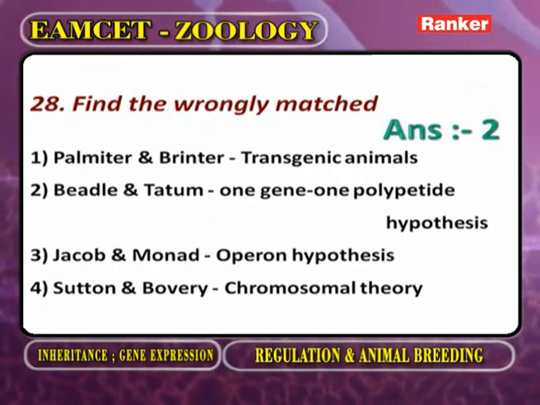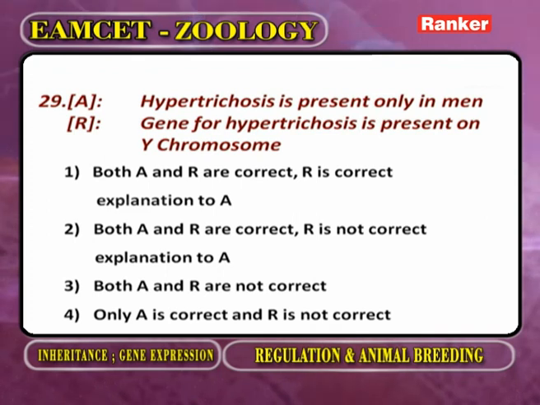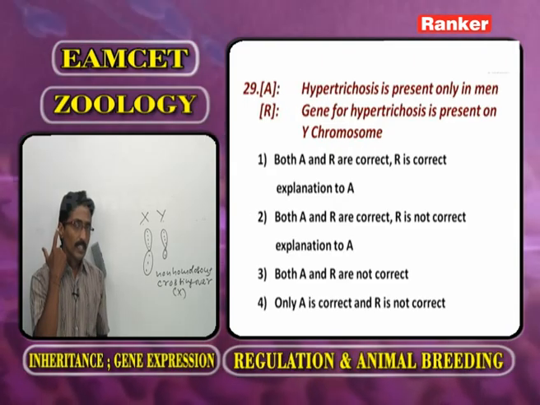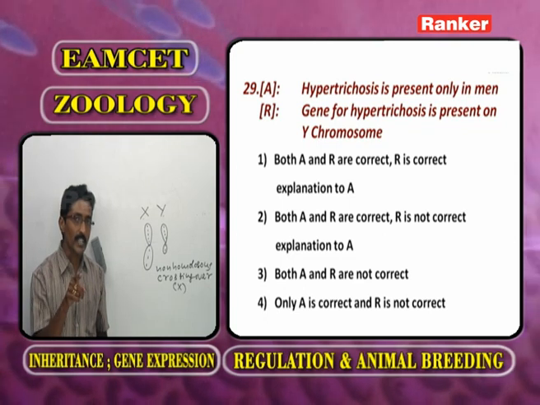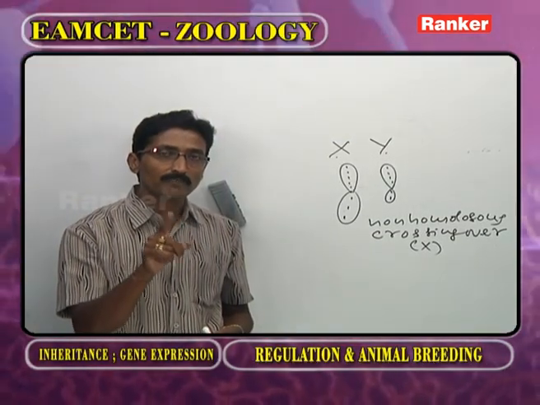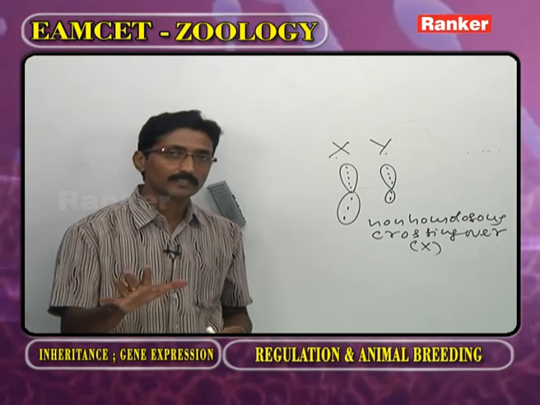The next one. Hypertrichosis, already discussed. Hypertrichosis is the presence of hairs on the external ear. The gene for this character is present on the Y chromosome. The Y chromosome always passes from father to son, but not to the daughter.